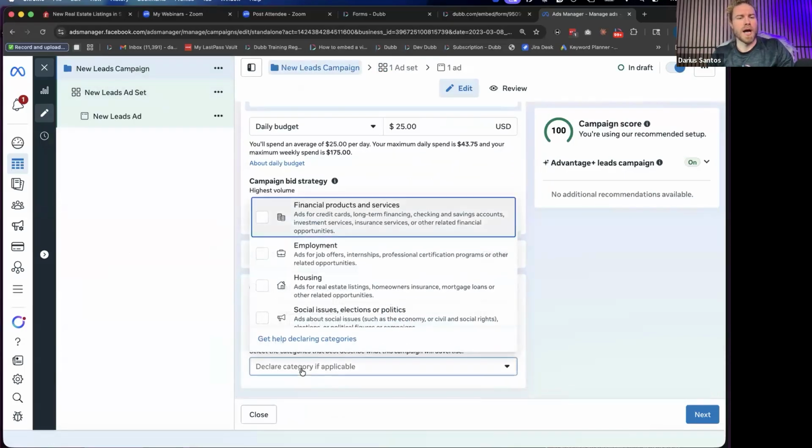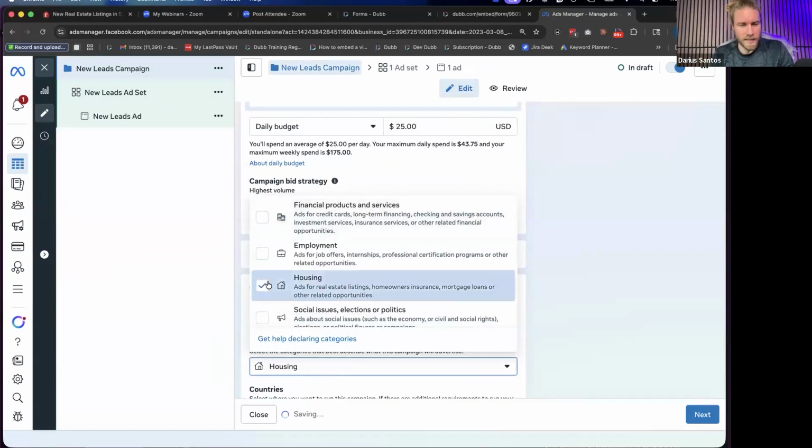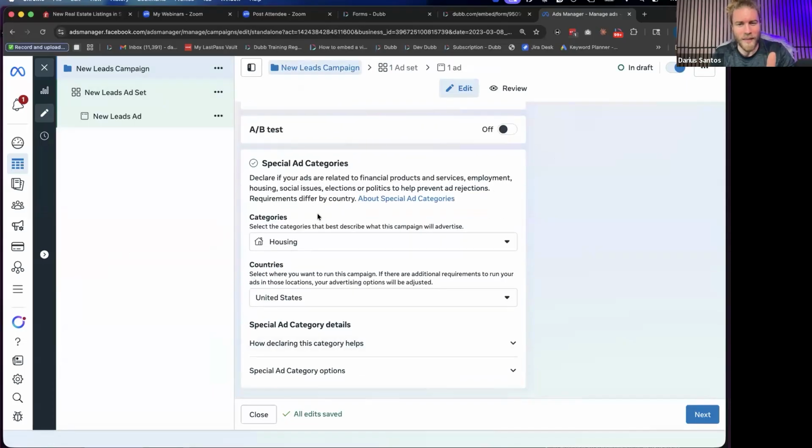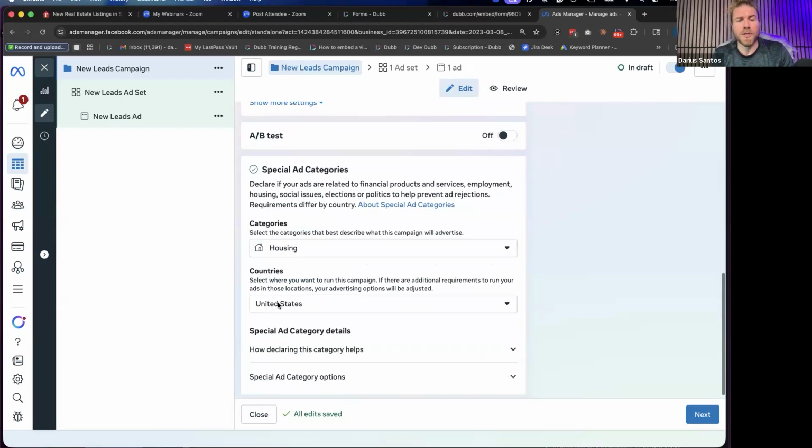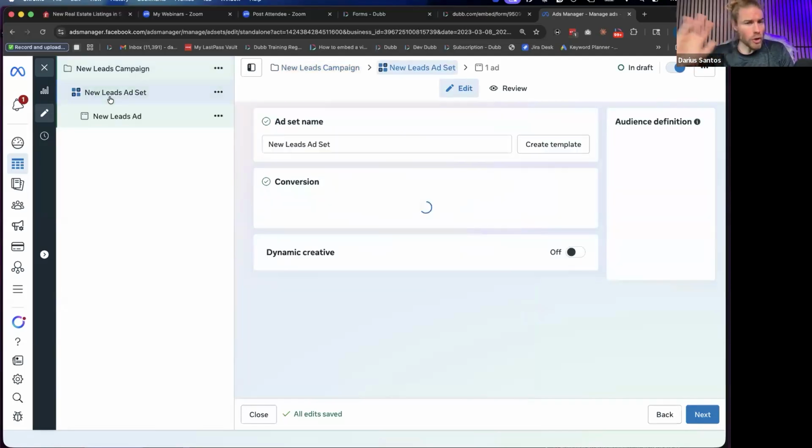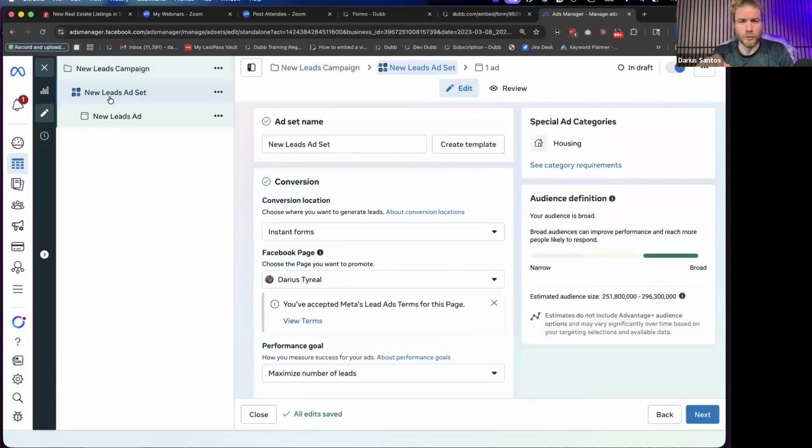Actually, no. If you're advertising listings, then you do need to add housing. Sorry, don't quote me on that one. Different types of ads have different categories. If it's for listings, you absolutely need to use special categories. That does limit you guys in your ability to target locations and things. So be aware, certain categories have some very strict limits on what you can do in the targeting. Those are trainings I'm not going to cover in this one because it's too short of a time.